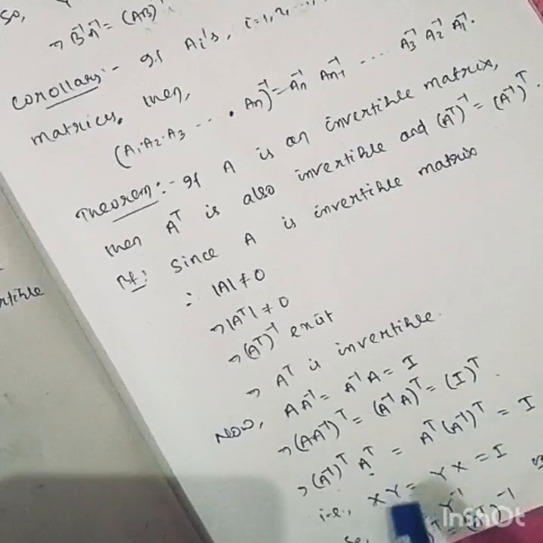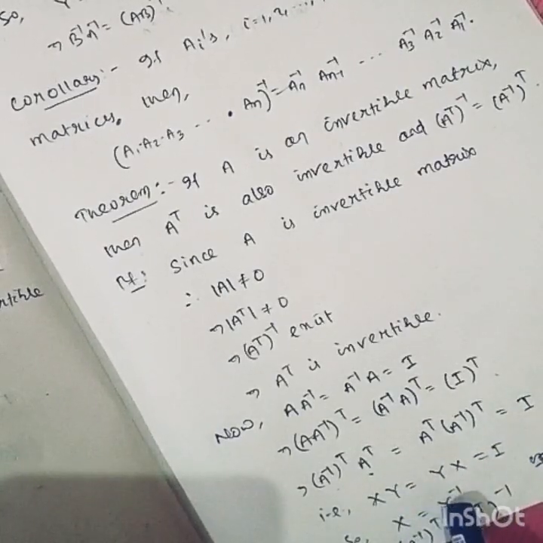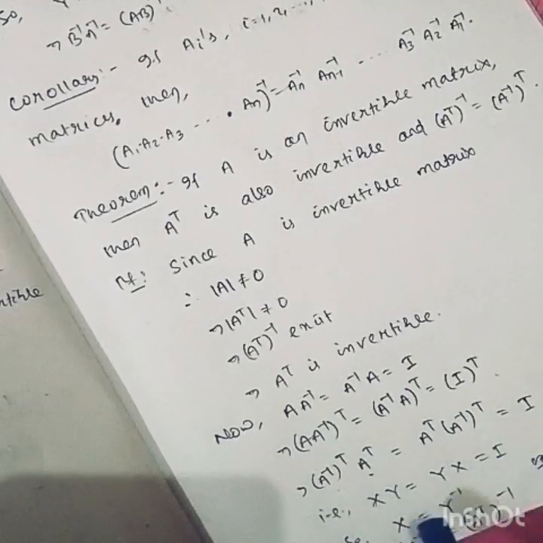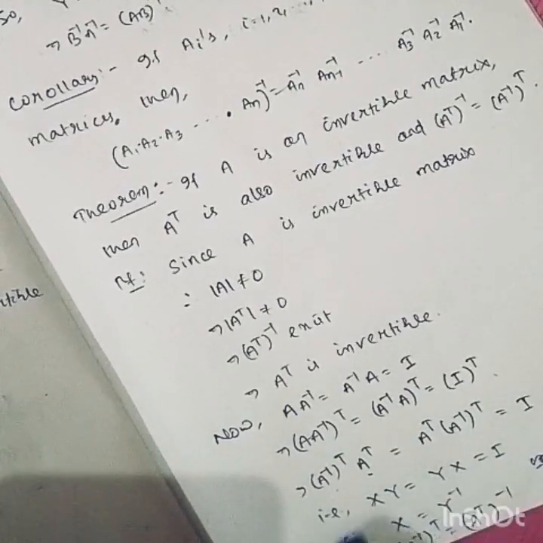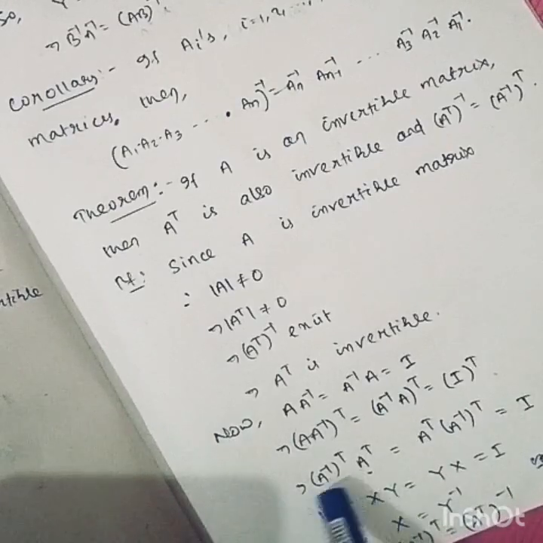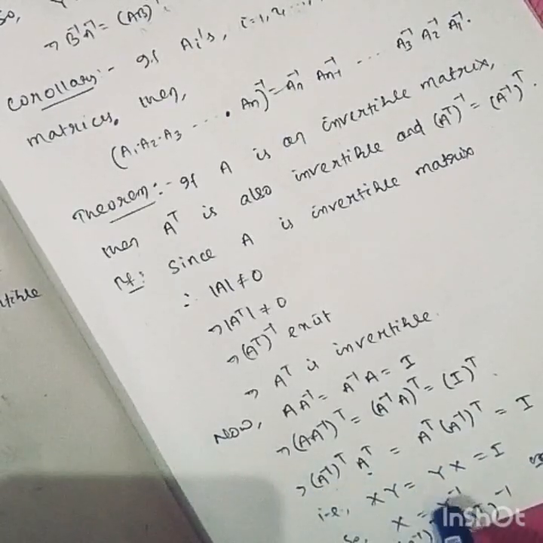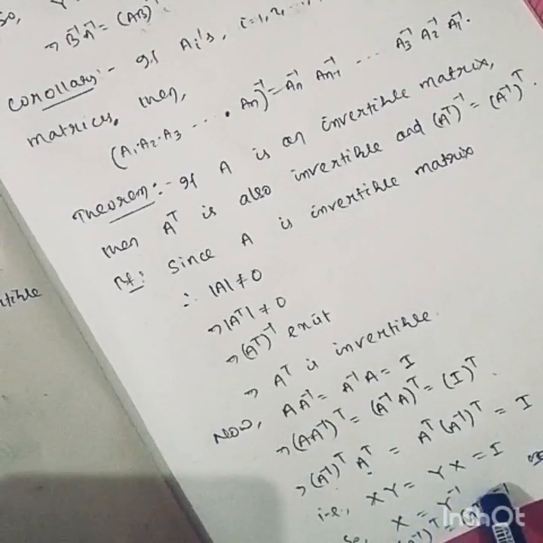So obviously we can say that X equals Y inverse, or Y equals X inverse, but we require X equal to Y inverse, so consider this. Here X equals this and Y equals this. Now X equals the inverse of Y, that is, the inverse of A transpose. So proved.